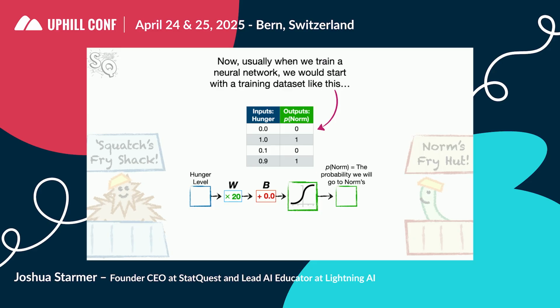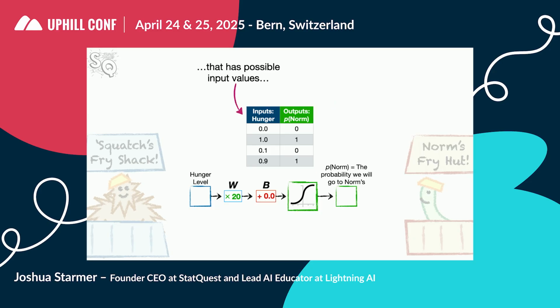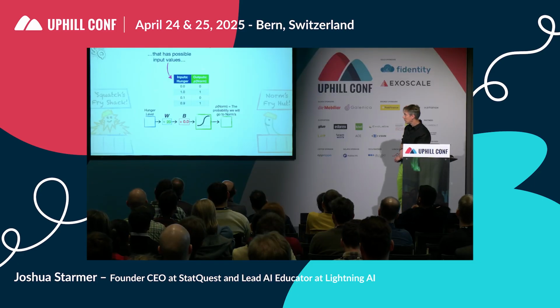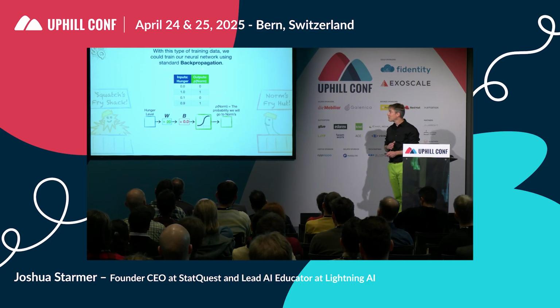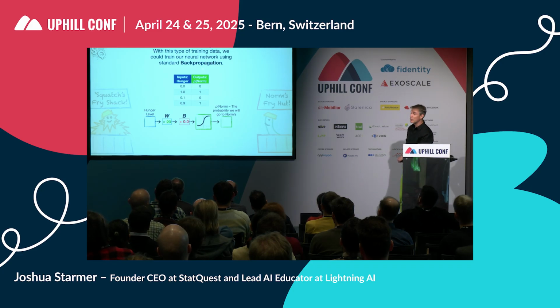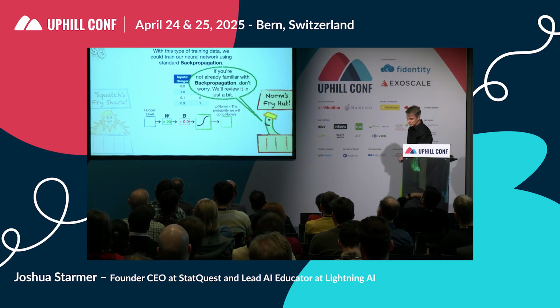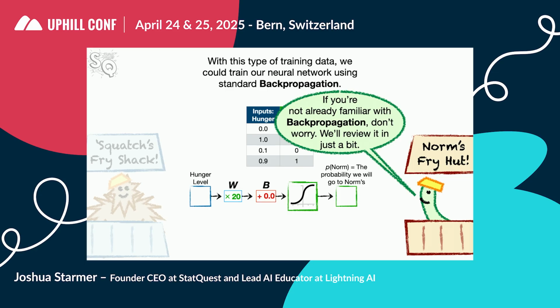And now usually when we train a neural network, we would start with a training data set like this that has possible input values, like how hungry I am on a scale of 0 to 1, paired with their ideal output values. So if I'm super hungry, I want to go to Norm's. And if I'm not hungry, I want to go to Squatch's, apparently. With this type of training data, we could train our neural network with standard backpropagation. If you're not already familiar with backpropagation, don't worry, we'll review it in just a bit.